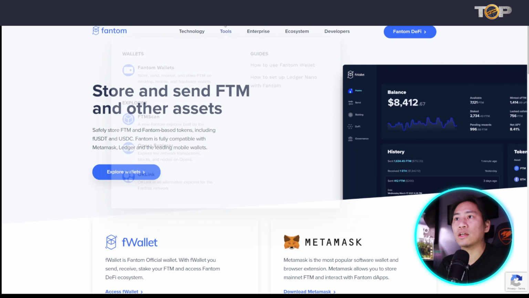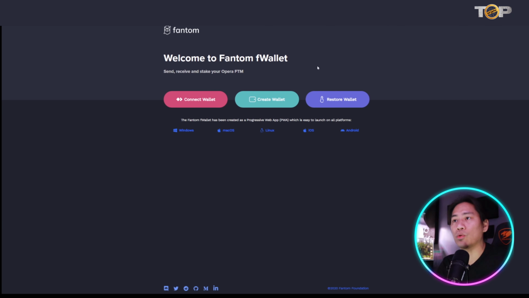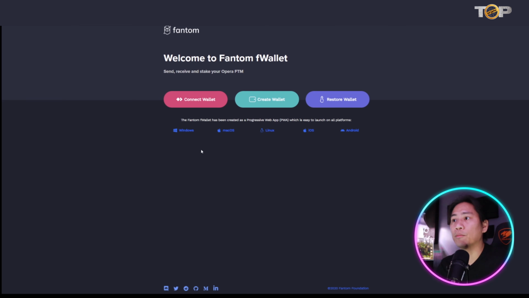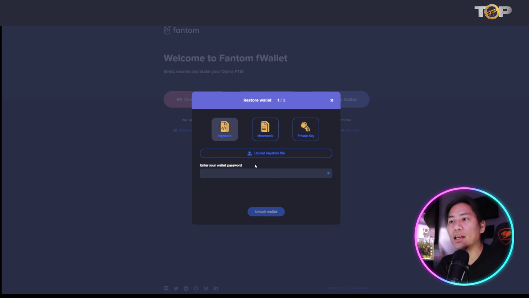And then once you click on this, it will take you to this page. Once you're here, if you want to connect your wallet, like your MetaMask, Ledger, Coinbase wallet, or Wallet Connect, you could connect it here. If you want to create your own wallet, you could do it here as well. You can create a wallet. If you have an existing wallet with them, you can restore it using this one.